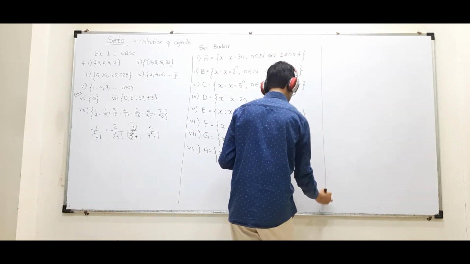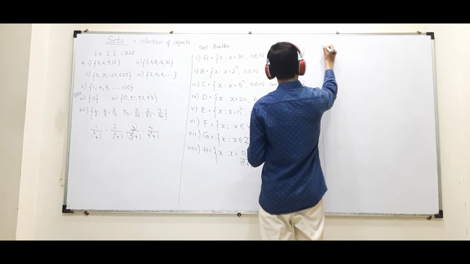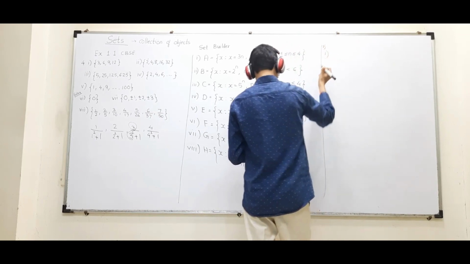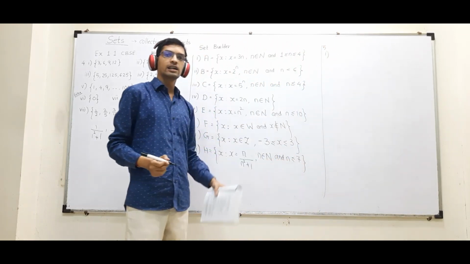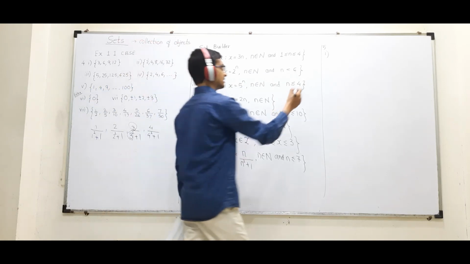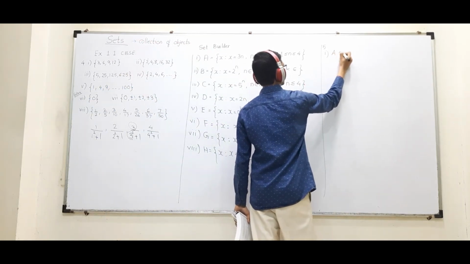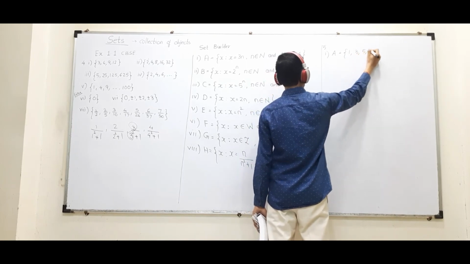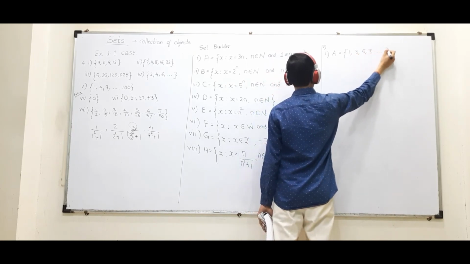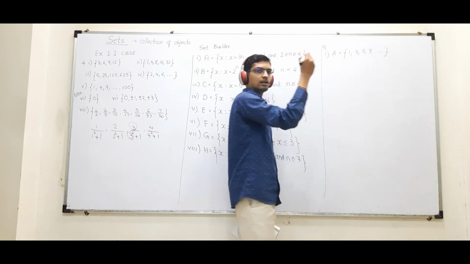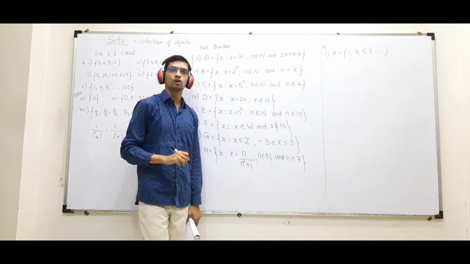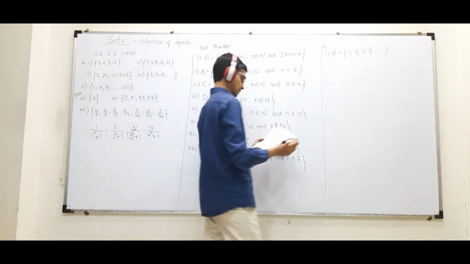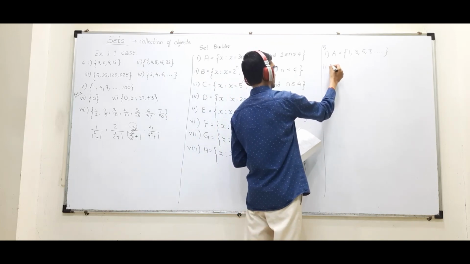Okay, all the elements of the following set. So first one: x is an odd natural number. x is an odd natural number, so the odd natural numbers 1, 3, 5, 7 and so on. If you don't write dot, the teachers will write dot and give a 0. Okay.